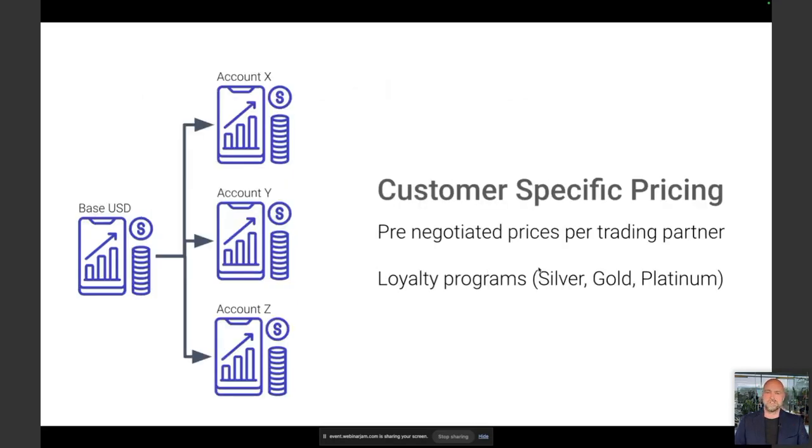So a core scenario for B2B is customer-specific pricing. As a B2B, you have a bunch of customers, and it is pretty common for those customers to have their own pre-negotiated price deals, right? So account X, Y, and Z will have access to many of the same products, not necessarily all, but they will have different pricing based on the volume and the terms that they have negotiated with you as a B2B